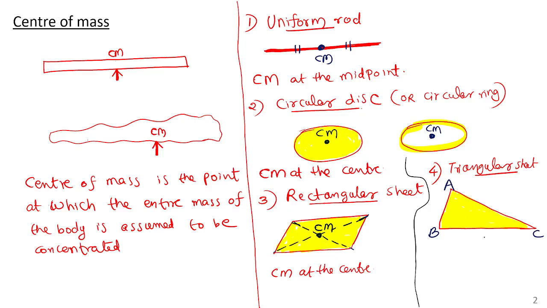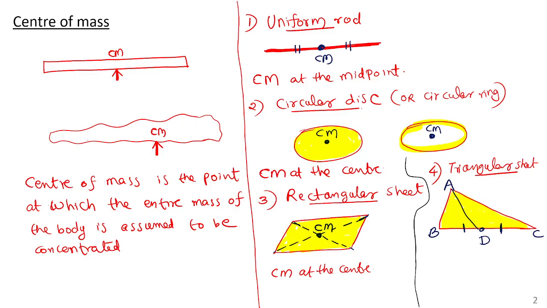Centroid means you have to draw the medians. Median you studied in the lower classes. You take the middle point of one side and join it with the opposite vertex. If it is not visible, you can zoom it. Sorry, my diagram. Anyway, understood. AD is said to be a median, one of the medians. A median is the line segment joining a vertex and the middle point of the opposite side.